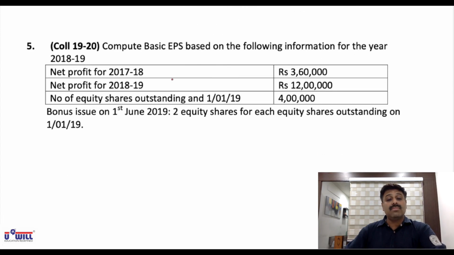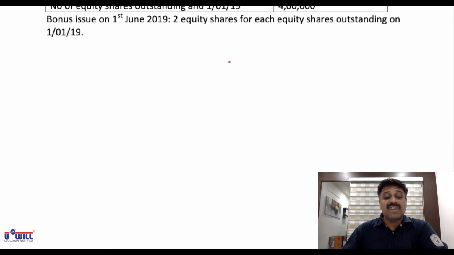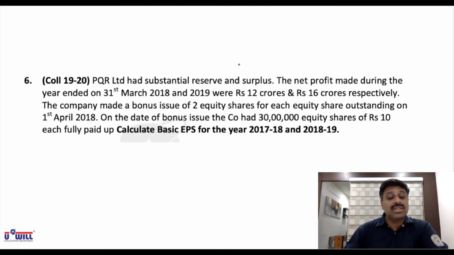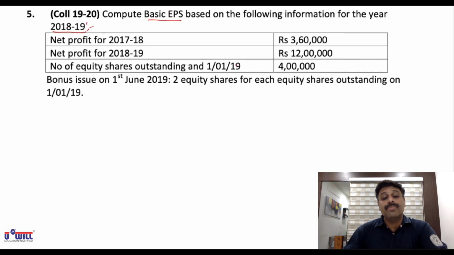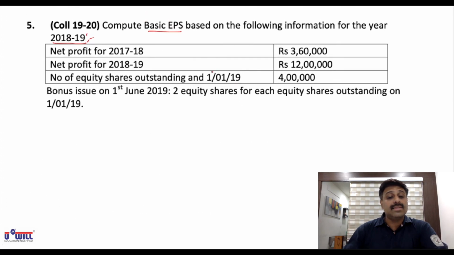Now look at question number 5. Everyone be attentive. Compute basic EPS based on the following information for the year 2018 to 19. Now understand this question 5 properly, because after that 6th question is similar, which you will be trying on your own, and I'll put the answers in front of you later on. So all of you understand the 5th question properly. See, we are given the information, they say for 18 to 19, but below that you can see 2 years information is given.